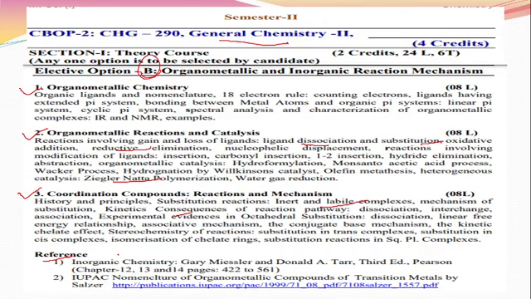Okay, so let's start with the second topic. Don't be confused because I am teaching you two topics from the MSc first year. The first topic, that is what? The CHI 230 course. The second section is bioinorganic chemistry. This is also the inorganic part, and the second topic I am going to teach you, that is CHG 290. This is also part of inorganic. But these two codes are different. First, bioinorganic is included in the CHI 230, and the organometallics are included in which course? CHG 290. Don't be confused.